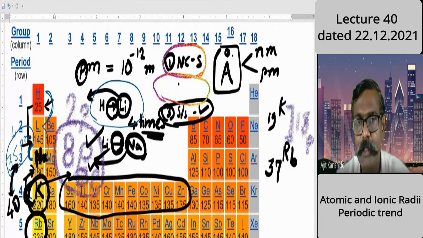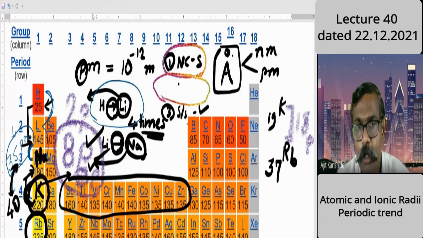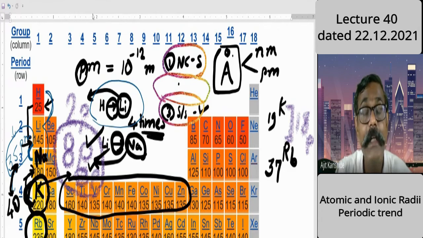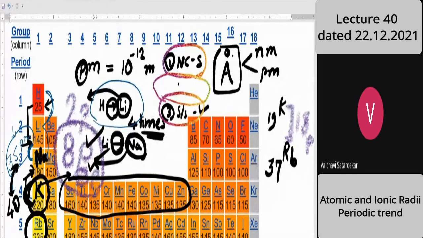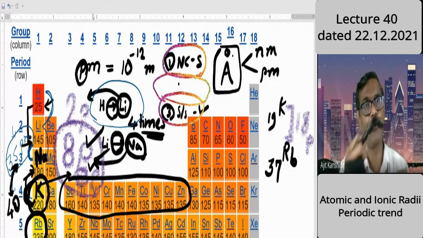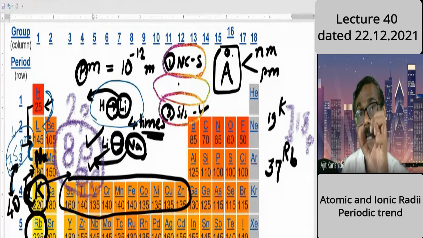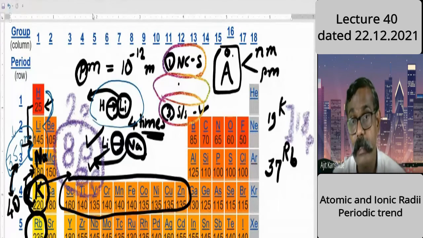I now pay attention to shielding or screening. Then what will you find? Is the shielding or screening increasing, will it increase or decrease? Increase. Yes, increase. So because of shielding or screening, the size was expected to increase. Now here is a competition. Because of the nuclear charge increase, the size should shrink, and because of shielding, the size should increase. The net result is the dominance of shielding.